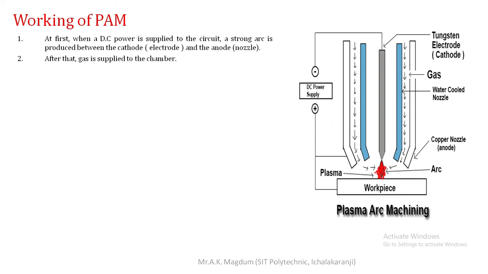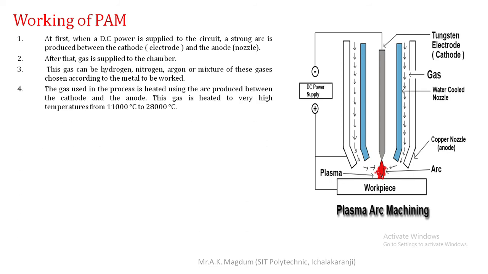Second, after that, gas is supplied to the chamber. Whenever the spark takes place, at that same time we are delivering the gas to that particular region, and these gases help improve the temperature or heat in that region. This gas can be nitrogen, argon, or a mixture of these gases, chosen according to the metal to be worked. So it depends on the workpiece material properties. We are choosing various gases, or combinations of various gases, because we want to machine the surface.